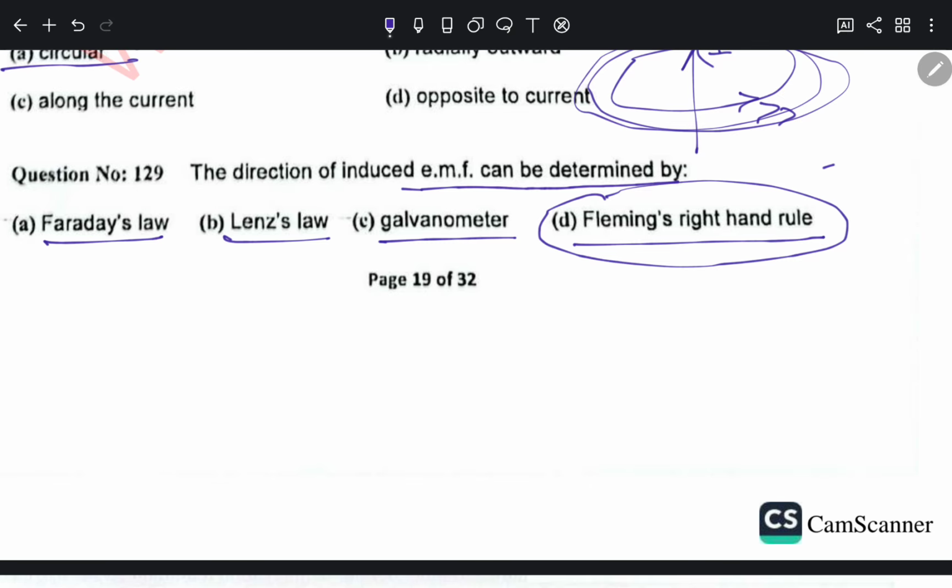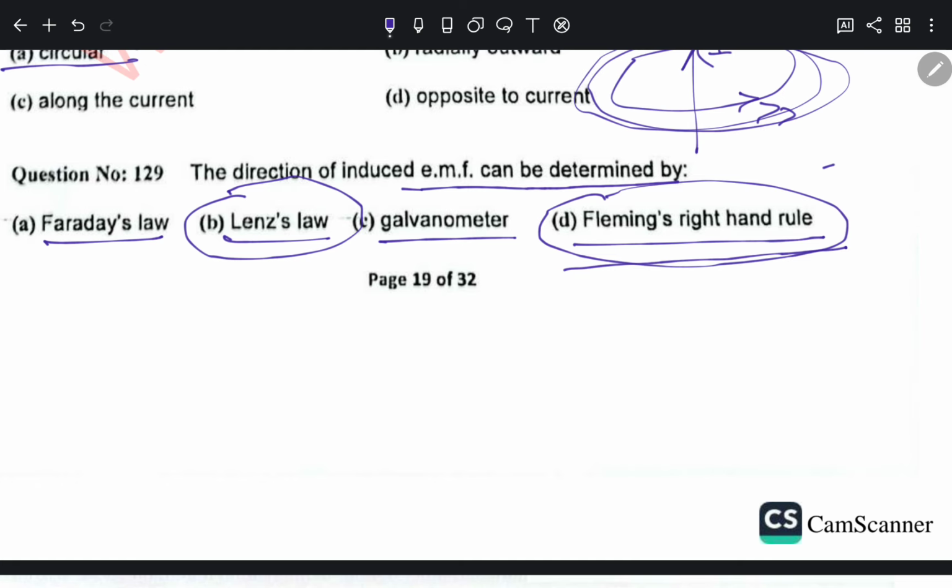Lenz's law tells us that the EMF, which is the effect, will actually oppose the cause which has produced it. So for determining the induced EMF direction, we need to use Fleming's right hand rule, while Lenz's law is in accordance with the law of conservation of energy.